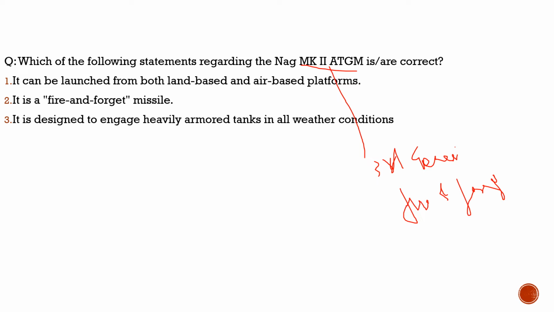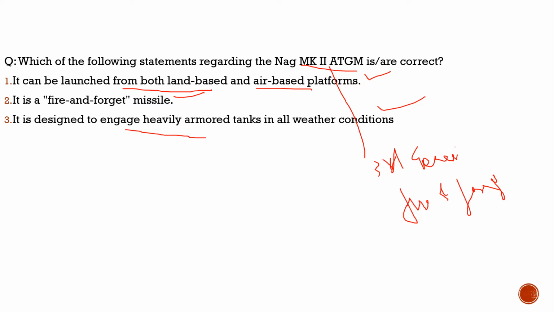First statement: it can be launched from both land-based and air-based platforms. 100% correct. Nothing wrong with the statement. It is a fire and forget missile. 100% correct. It is designed to engage heavily armored tanks in all weather conditions. 100% correct. So with respect to this question, all three statements are correct. It is third generation, a fire and forget missile. You don't have to maneuver the direction. Once you fire it, it will automatically maneuver its direction with respect to the impact point.